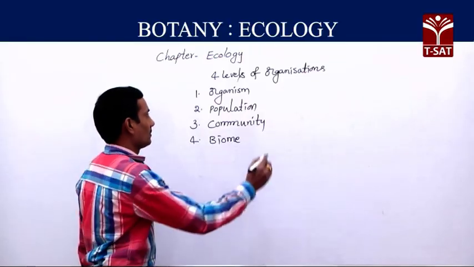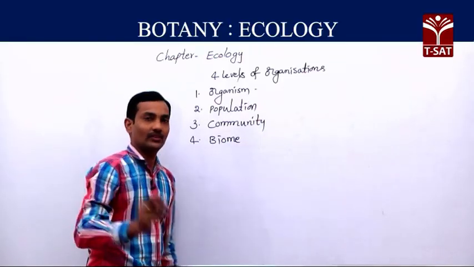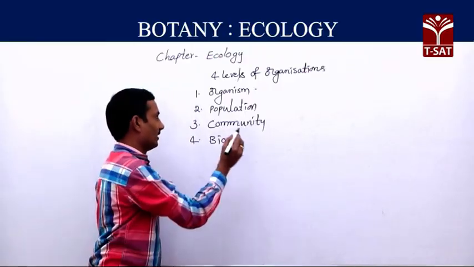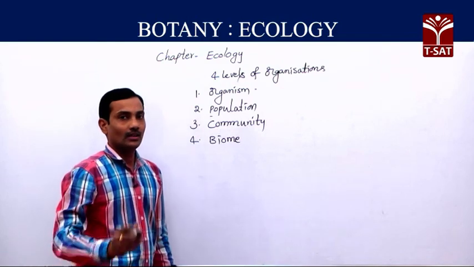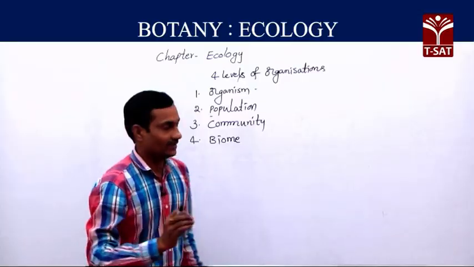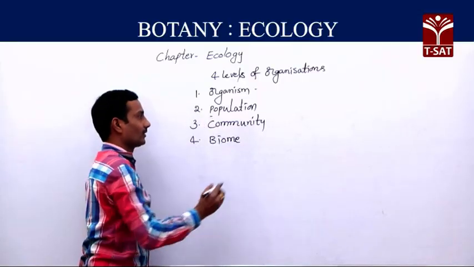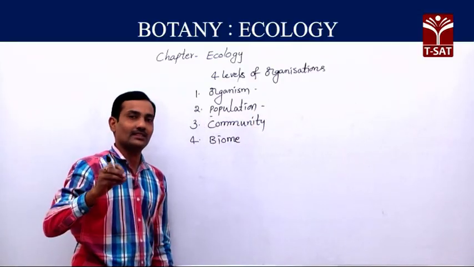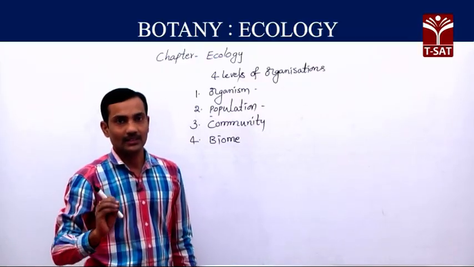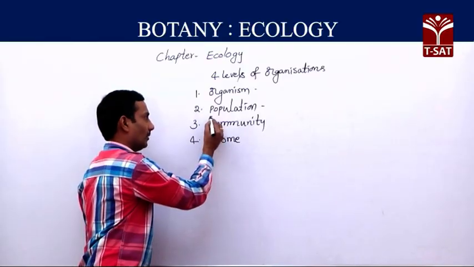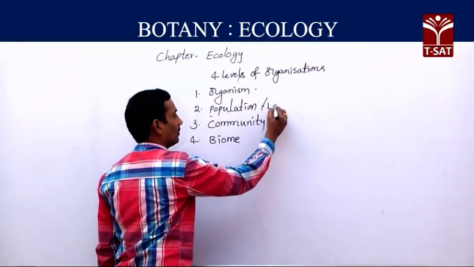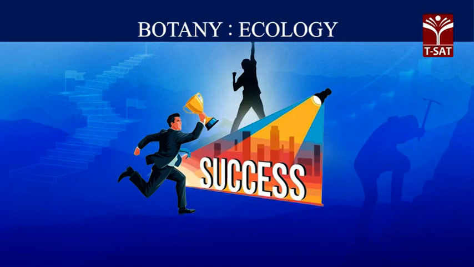An organism is an individual animal or plant. Whereas a population is a group of individuals belonging to the same species. This population consists of a group of individuals belonging to only one particular species. Population is otherwise known as local population.